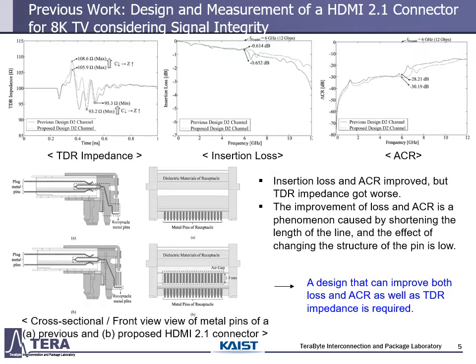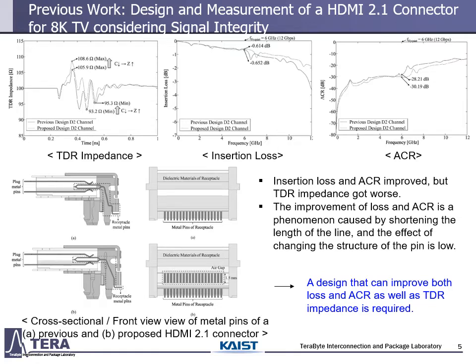Previous attempts have been made to improve the signal integrity of these HDMI 2.1 connectors. In the lower left figure here, A is the original shape and B is the modified shape proposed in that paper. These changes improve signal integrity. However, the insertion loss and HDR were improved, but the TDR impedance was rather bad.